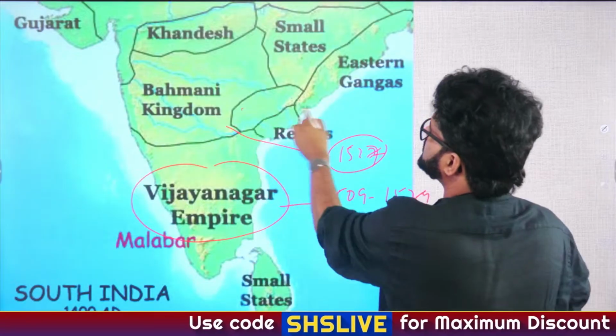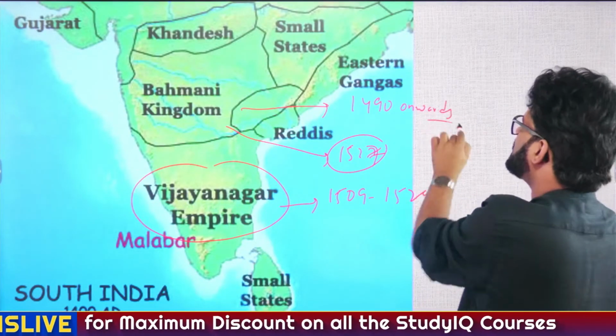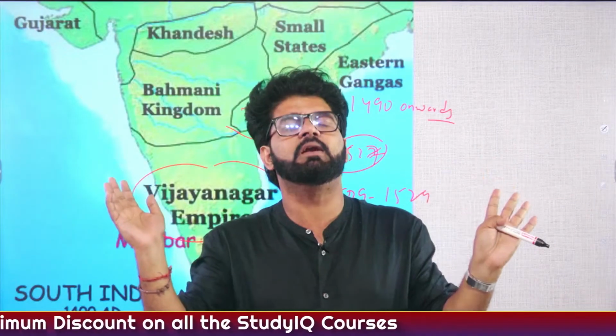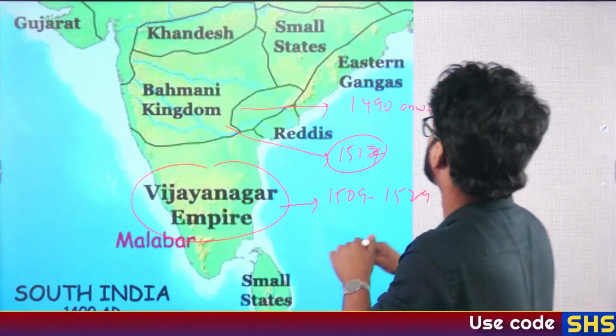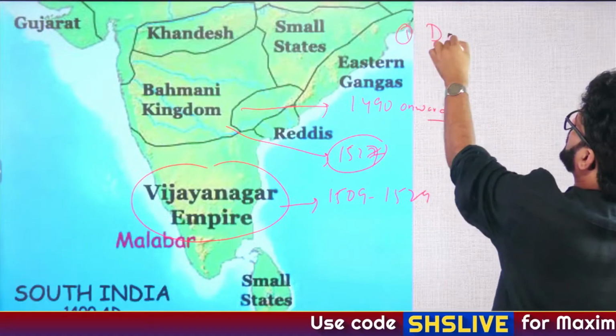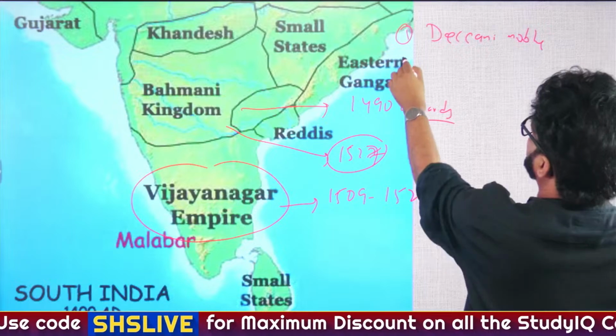So this whole thing started from 1490 onwards, after Mahmud Gawan was killed. He was a Persian noble, and there were two groups of nobles in the Bahmani Kingdom. One was the Deccani nobles. We'll talk about this whole story. This is actually a very interesting, fascinating story, which you have to know. The second is the Afaki nobles.